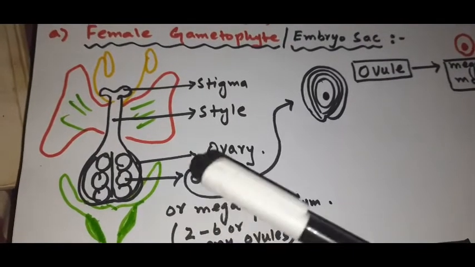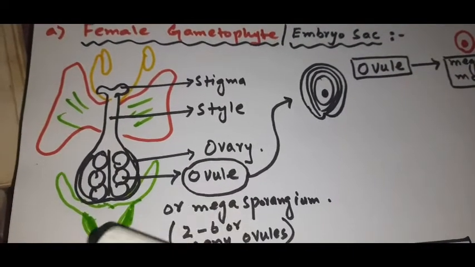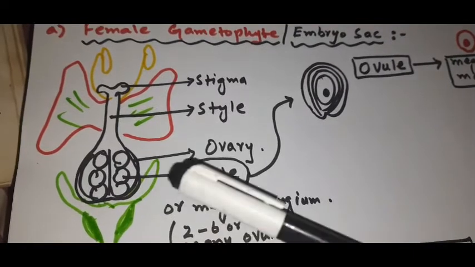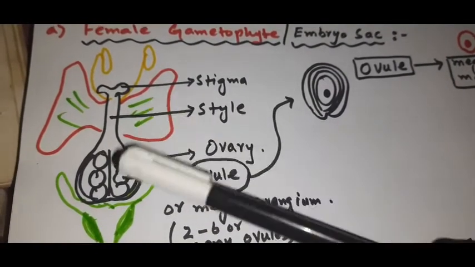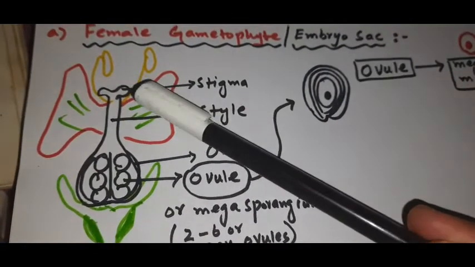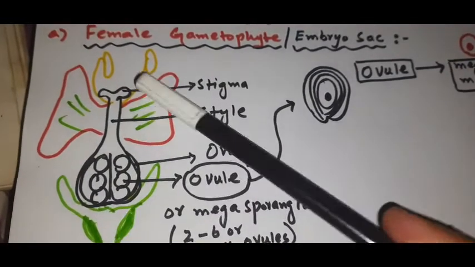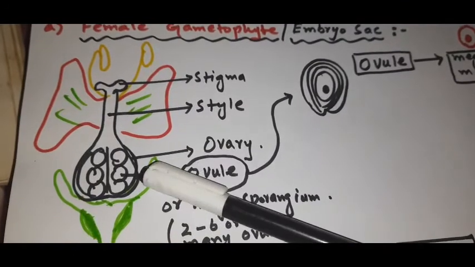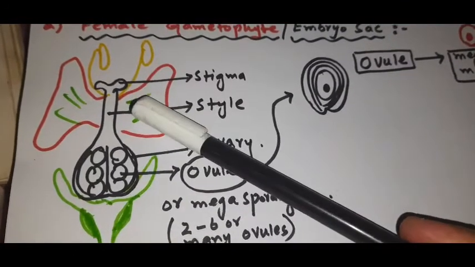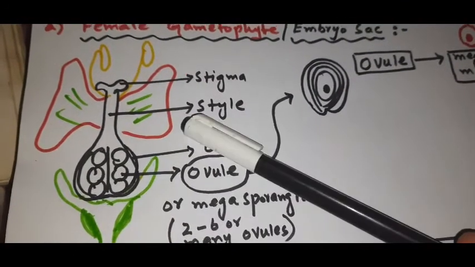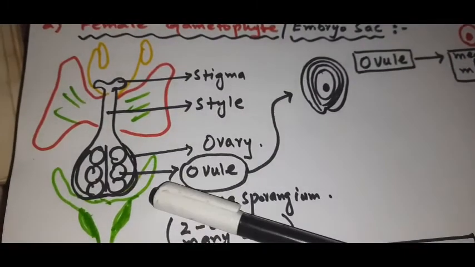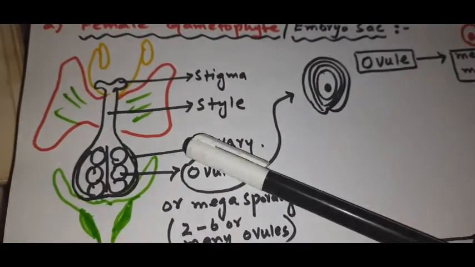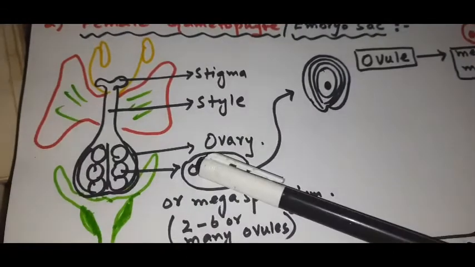One thing we must remember is that different flowers have one to many carpels. Different flowers have one to many stigma, style and ovary, which is collectively known as carpel, right? These may either be fused or free. This is a very important point, that different flowers have one to many carpels, and they may either be fused or free.